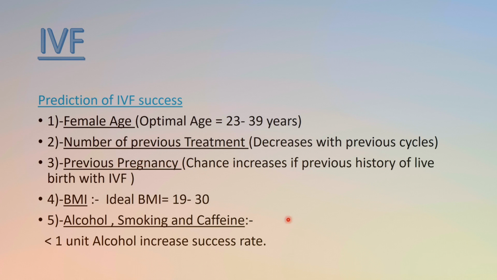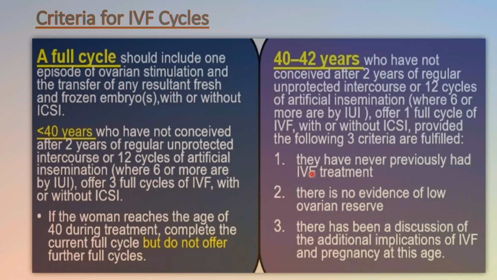If the BMI is between 19 and 30, not less than 19, not more than 30, that is the ideal BMI for IVF. And if the woman avoids alcohol, smoking, and caffeine, with less than 1 unit of alcohol, it increases the success rate. So these are very important points which increase the likelihood of success of the IVF technique.